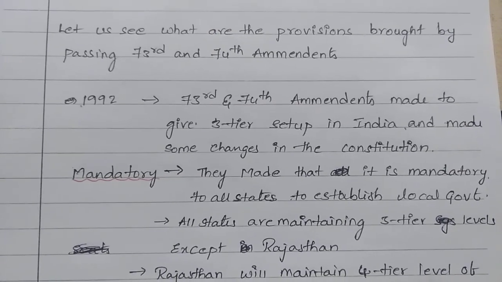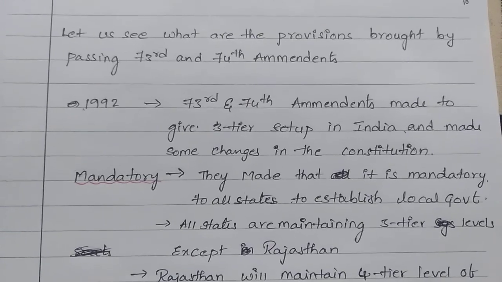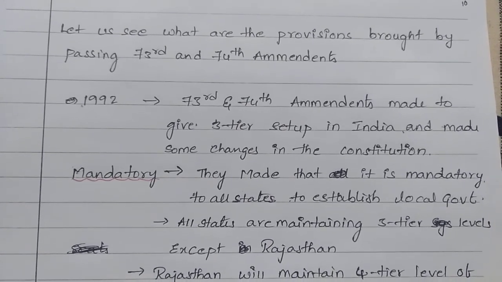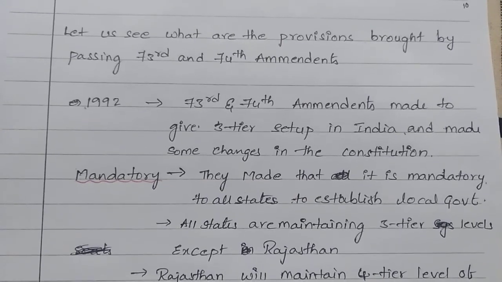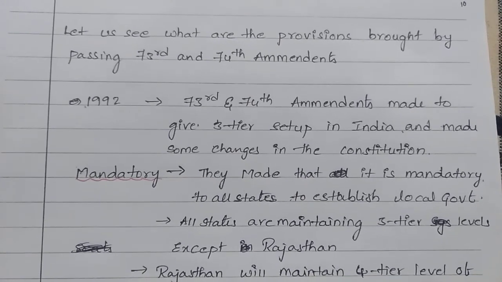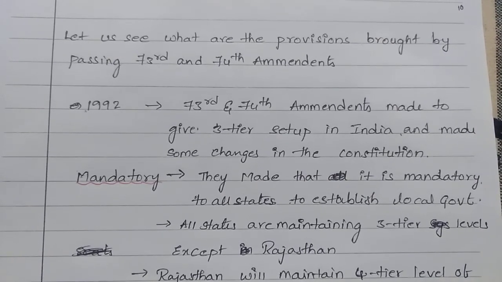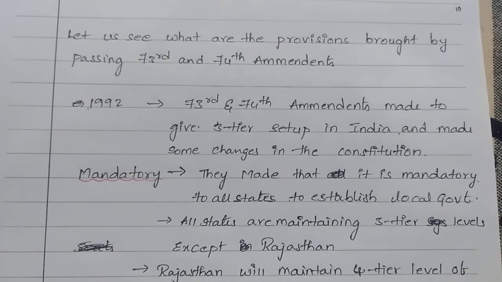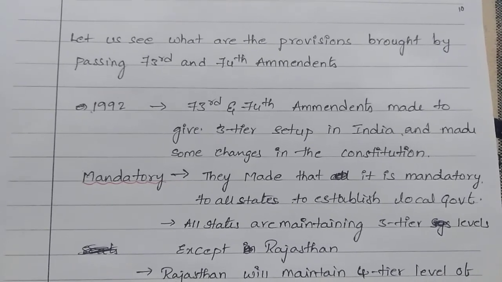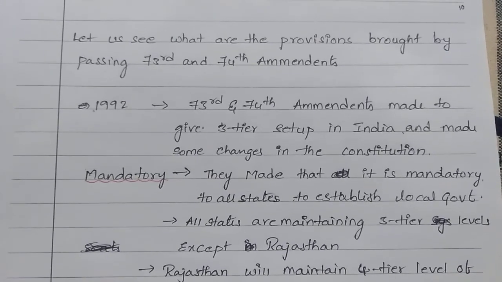Okay, let us see what are the provisions brought by the passing of the 73rd and 74th amendments. To solve the problems at the lower levels, the government took one step. What is that? Making an amendment of the constitution. In that amendment, what did they add? Under the 73rd, they added local self-governments in the rural areas, and under the 74th, they added local self-governments in the urban areas.